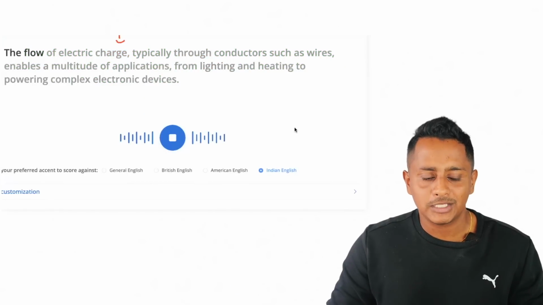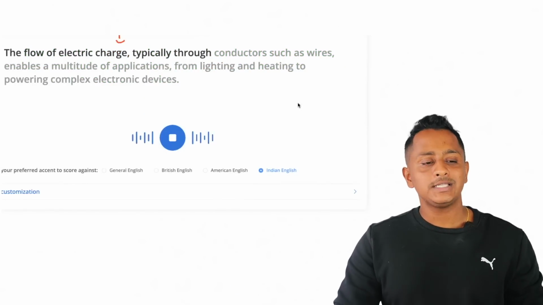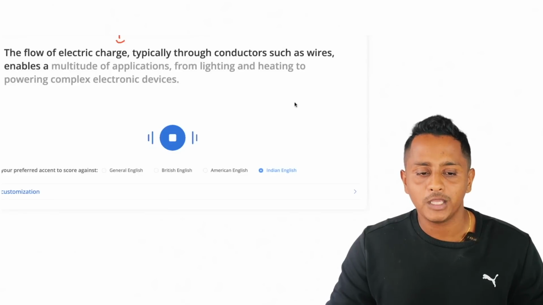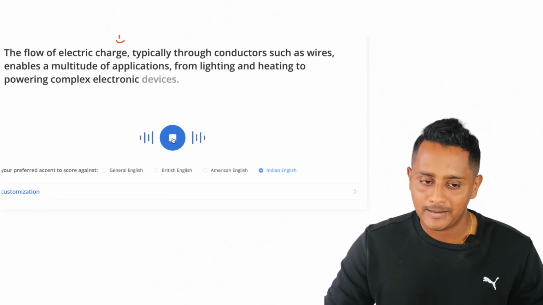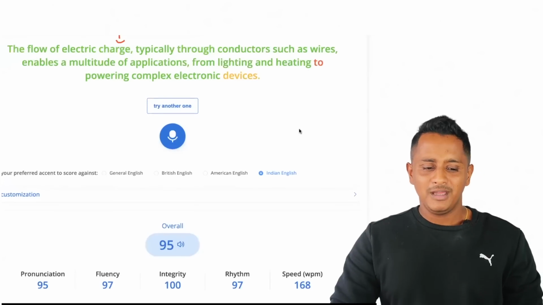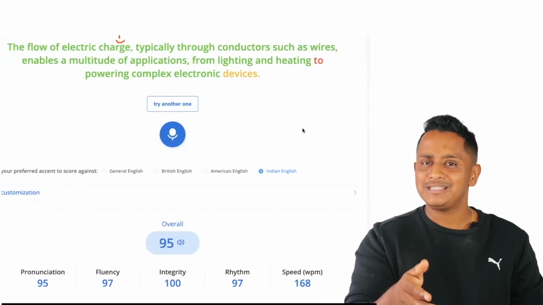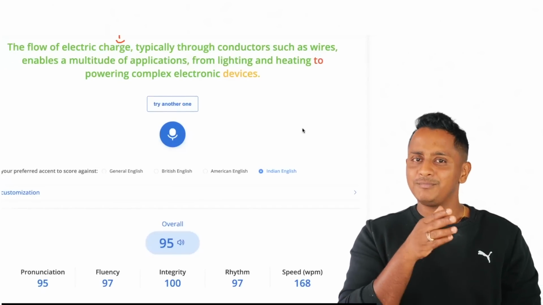The flow of electric charge typically through conductors such as wires enables a multitude of applications from lighting and heating to powering complex electronic devices. It is giving 168 speed, 97 rhythm, 100 integrity, fluency 97, pronunciation 95.